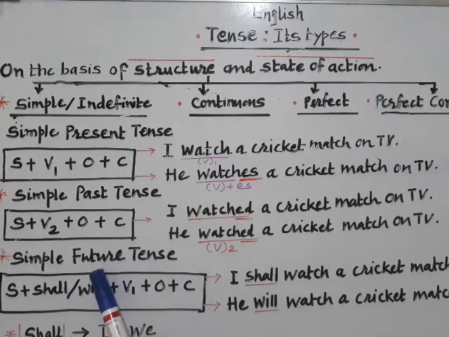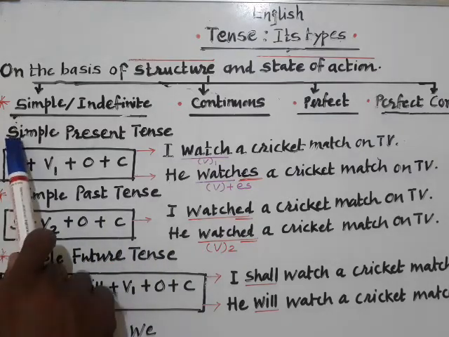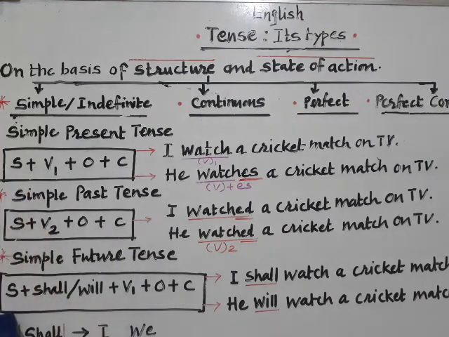Now the third and the last point of this video's discussion, that is simple future tense. In simple future tense, if you compare it with simple present, again subject stands common, then V1 stands common, object and complement as per the requirement. The only change that happens over here is this shall or will. Shall or will.